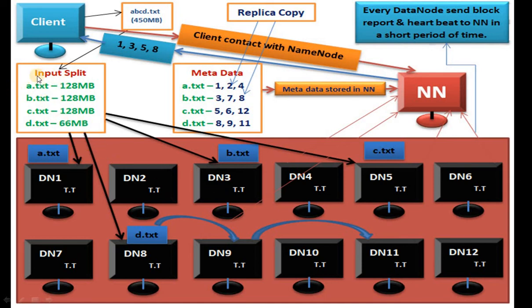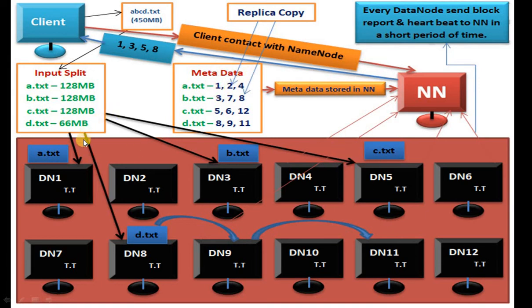So a.txt is put onto data node 1, data node 2 and data node 4, as here is the metadata, and we get metadata from the name node. So we can see that Hadoop put a.txt on the first data node, second data node, and fourth data node.